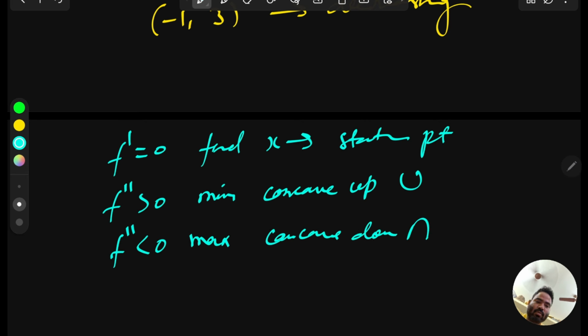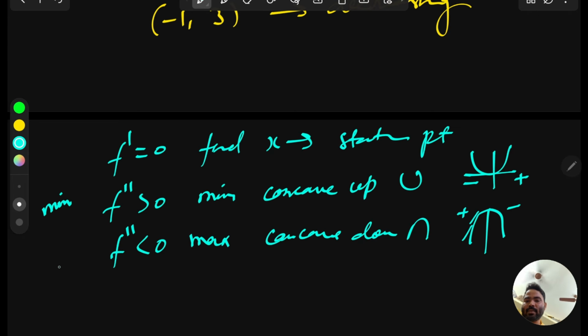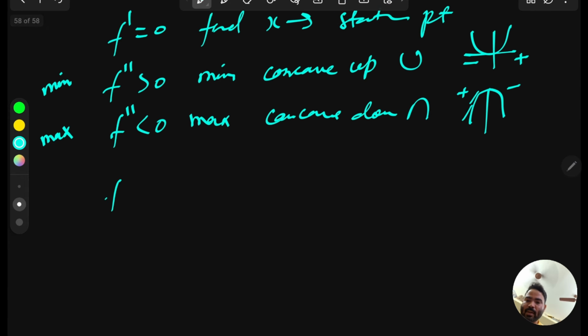Concave down means a down shape, and concave up is this one. If it is concave down, you can see the derivative is going from plus to minus, and here the derivative is going from minus to plus. So from here you can conclude that if the double derivative is greater than 0, the function has minima, and if the double derivative is less than 0, the function has maxima. So if f' equals 0 and f'' also equals 0, then we directly say this is a saddle point.